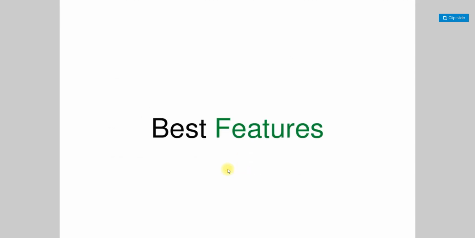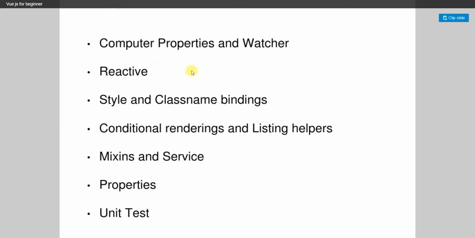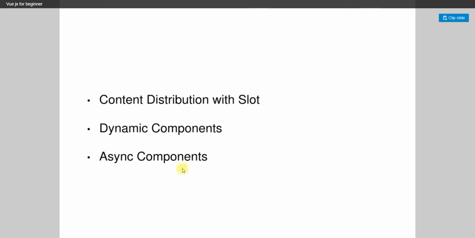So the best features, okay, let's talk about what are the best features of Vue.js. Okay, computed properties and watchers. So it is reactive, right? And style and class name binding, which is very easy and very helpful. Conditional rendering and list helpers, these are also helpful. And mixins and service properties, and unit testing is very easy here.